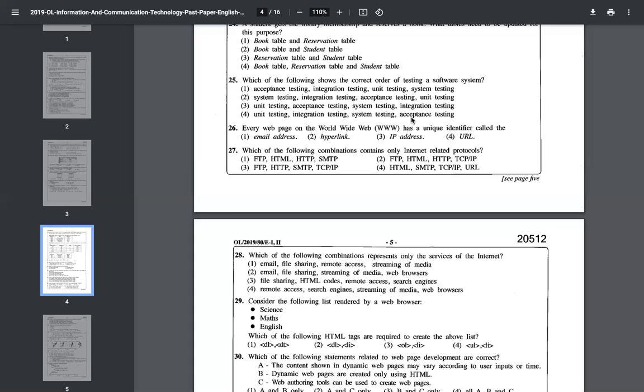Next question. Every page on the www has a unique identifier. Email address, no. World Wide Web, email is another service. Hyperlink: links can be unique, and sometimes there are common links also. IP address is kind of unique, but it's not for every page. Maybe every domain or every connected computer will have an IP address. URL, uniform resource locator. Yes, it's uniform.